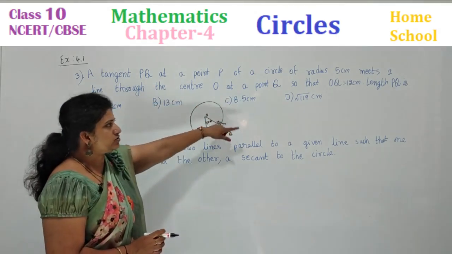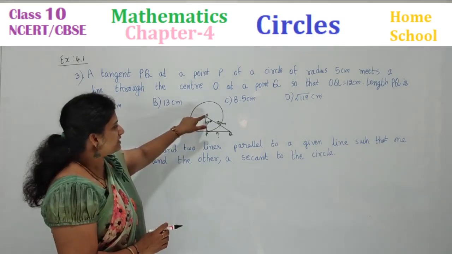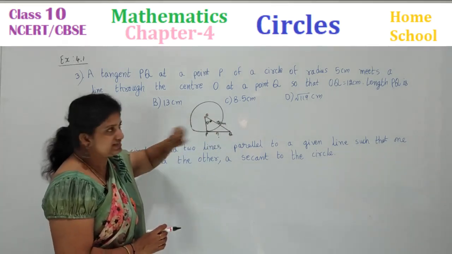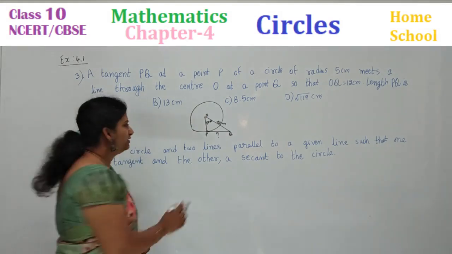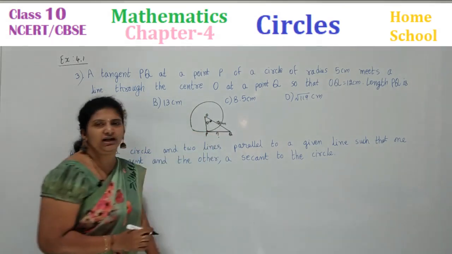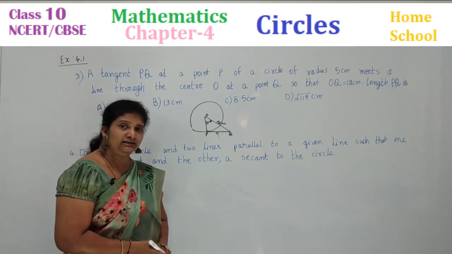At a point Q, so that OQ is equal to 12 centimeters. What is the length of this OQ? 12 centimeters. Length PQ is how much? It means what is the tangent length is your question. I can see a right angled triangle.